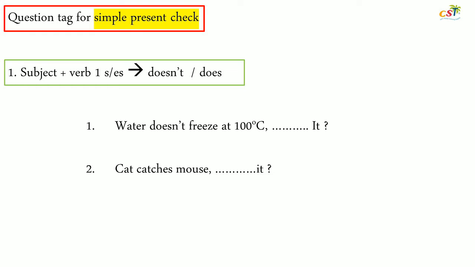Remember, if the statement is positive, the question tag is negative. And if the statement is negative, the question tag should be positive. Number 1. Water doesn't freeze at 100 degrees Celsius. Doesn't, so it becomes does it. 2. Cat catches mouse. Positive. The question tag will be negative. Yes? You are right. Doesn't it, because the verb has es.